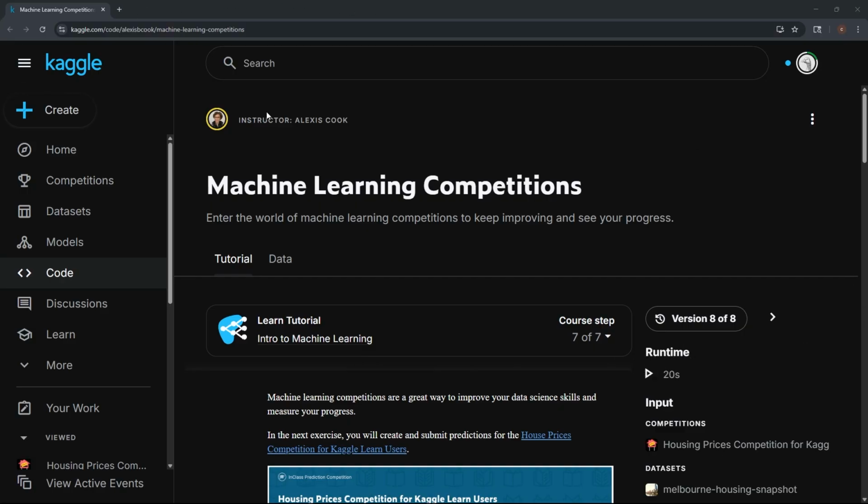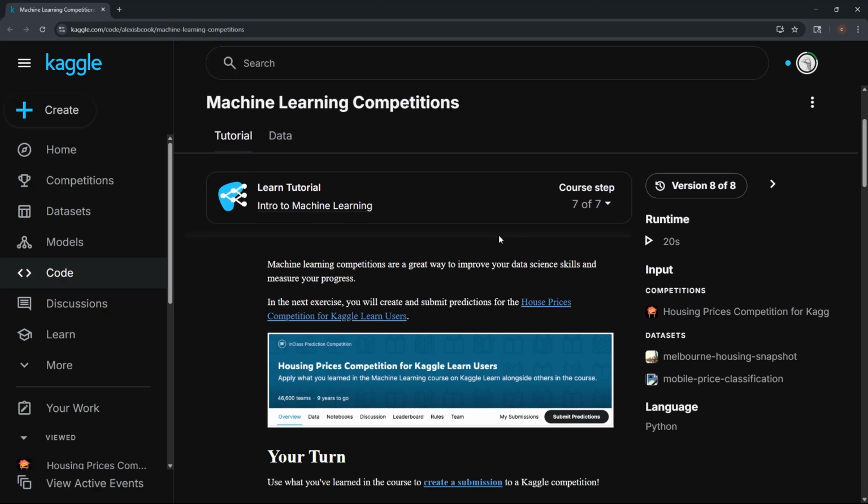So here we are back with Kaggle's Intro to Machine Learning Competitions. We're going to enter the world of machine learning competitions to keep improving and seeing our progress. This one's by Alexis Cook, by the way. The other two people aren't on this one, so it's going to be kind of different than the rest of it. Anyway, let's go. Machine learning competitions are a great way to improve our data science skills and measure our progress, according to these people.